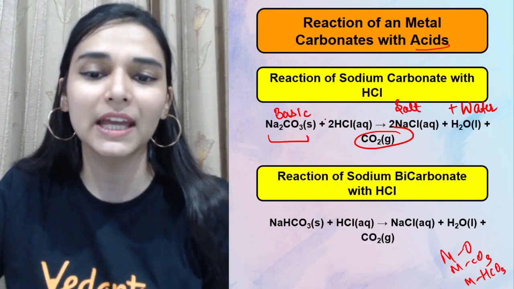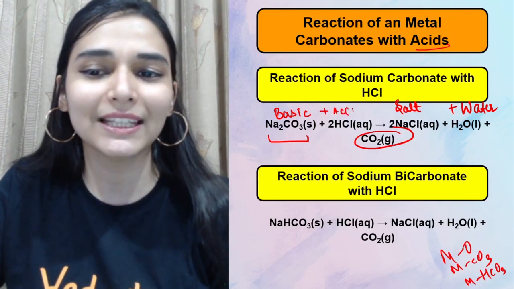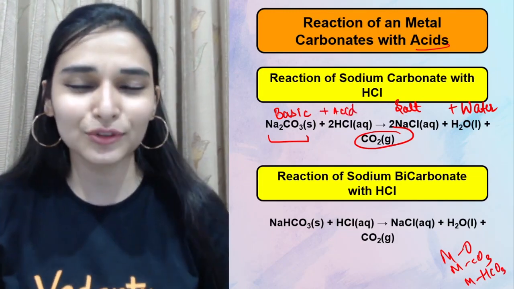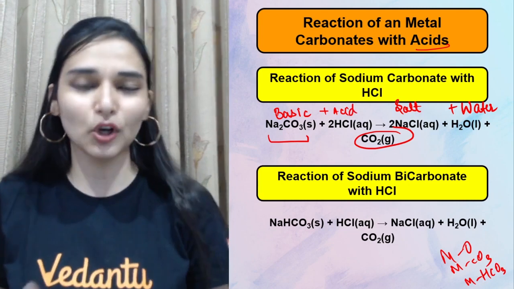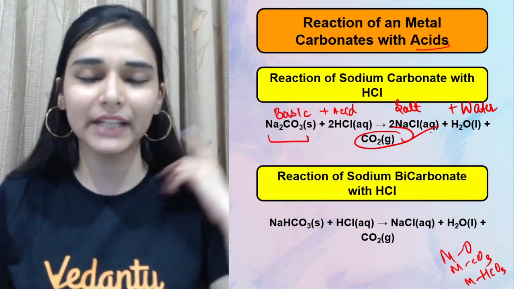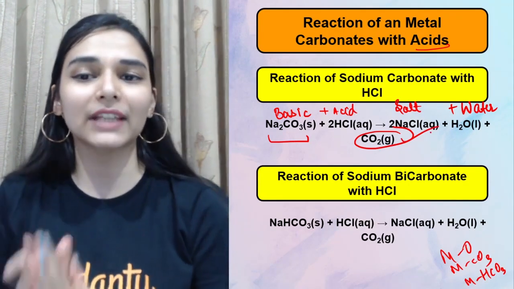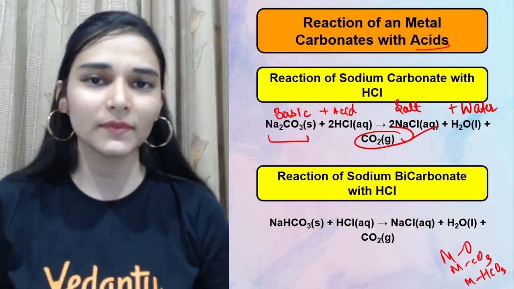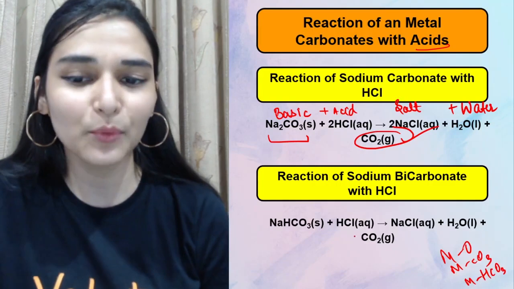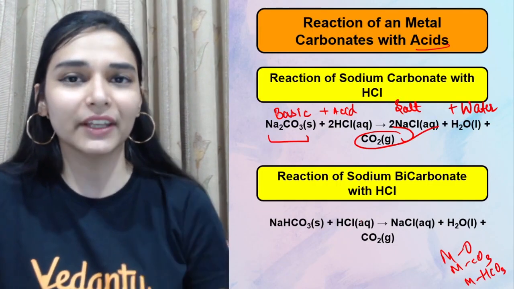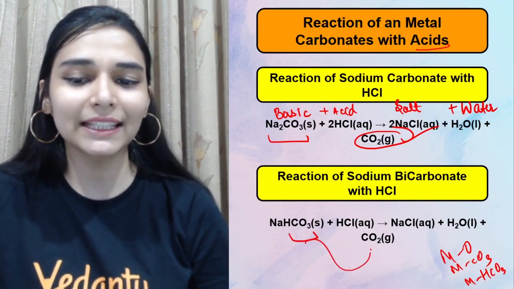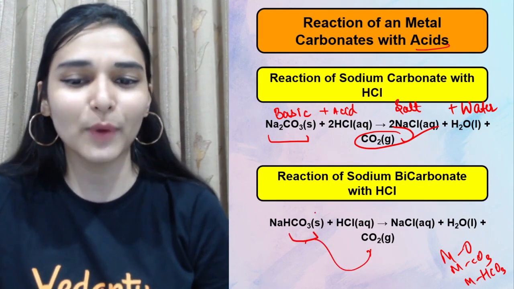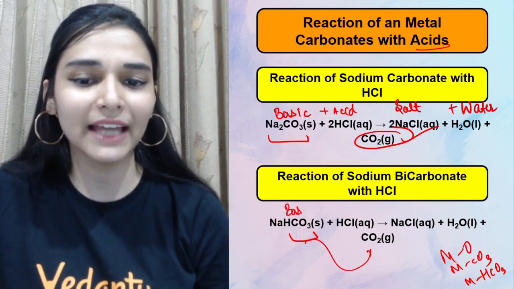General बोला है मैंने. And bases, you are reacting with an acid, so there has to be a neutralization reaction. You are getting salt and water, but along with that carbon dioxide is also evolved, and the reaction with metal bicarbonates will also be very similar. जैसे you have sodium bicarbonate with hydrochloric acid, then again bicarbonate देखते ही release carbon dioxide, and apart from that they are also behaving as bases.